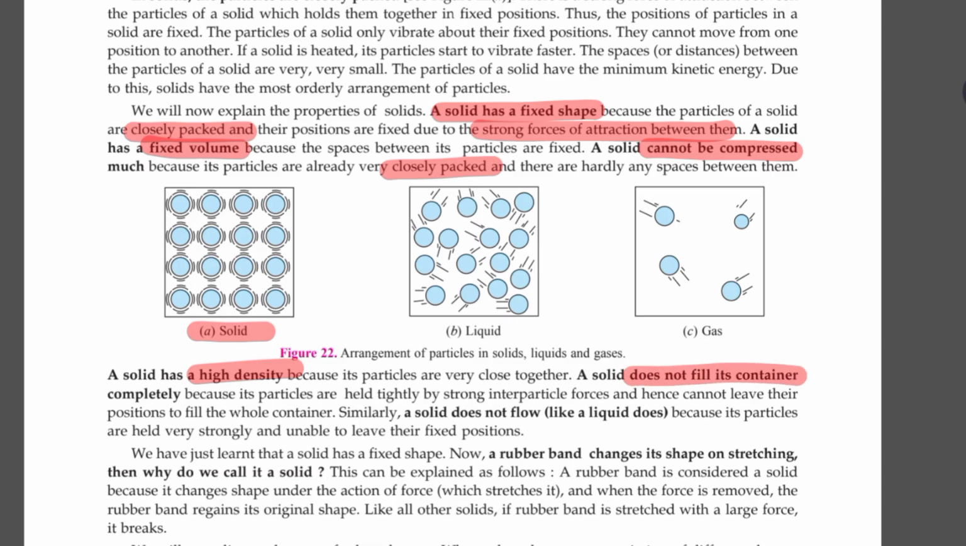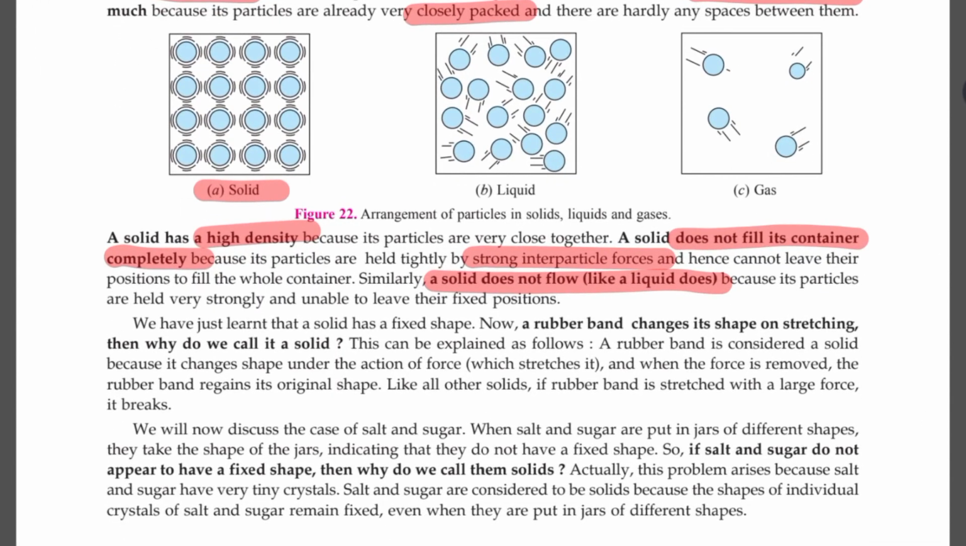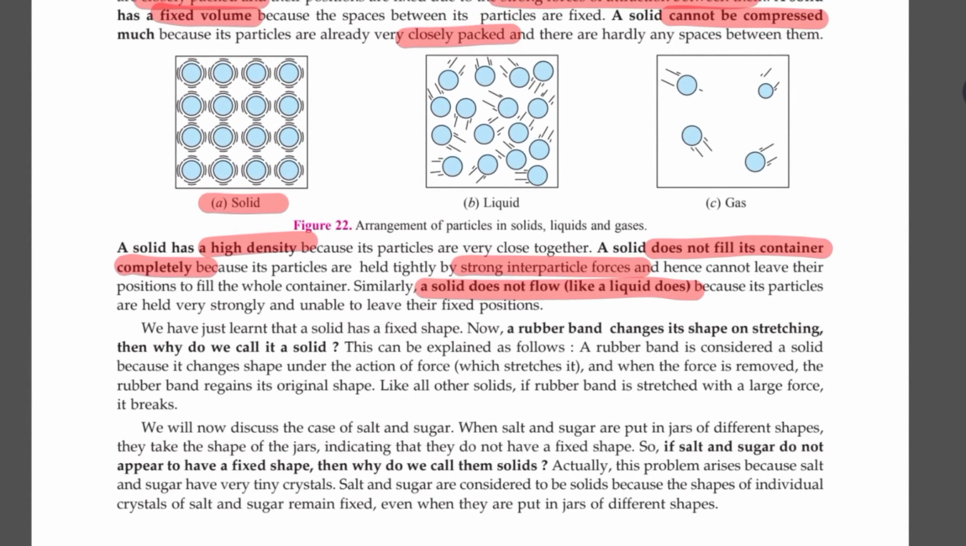They do not fill their container completely. Why? Because of the strong interparticle forces existing between them. So the solid particles cannot escape their layer. So they do not flow like liquids and gases because of the strong interparticle forces of attraction. Now, you can say, ma'am, there is a rubber band, it has flexibility, then how can it change its shape? How can it stretch? Every solid has different flexibility. Some are highly flexible and some have flexibility to a negligible extent.